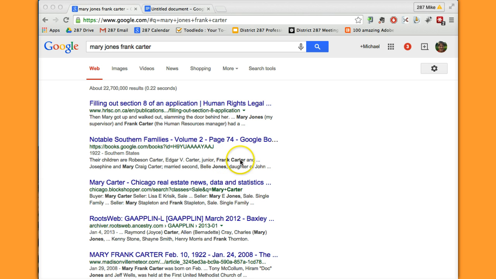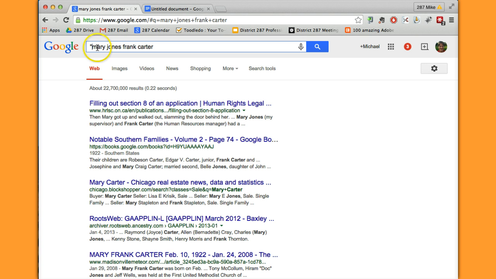And the second one here, it starts to get fragmented, though. You'll notice that Mary is apart from Jones. And now in the third term, we've got Mary Carter, and it gets all kind of broken up. So Google doesn't necessarily understand that I'm looking for Mary Jones and Frank Carter. It may think, for example, I'm looking for Mary Carter or Frank Jones, and it's just giving me sites that have those terms on them. But quotation marks can fix that.